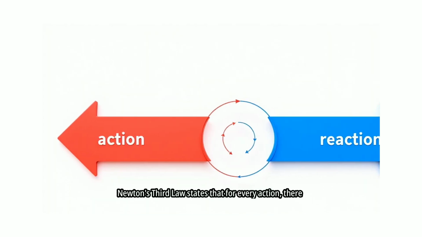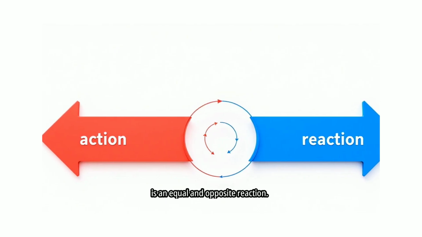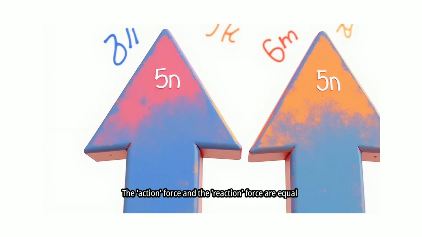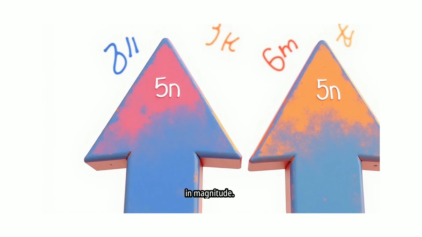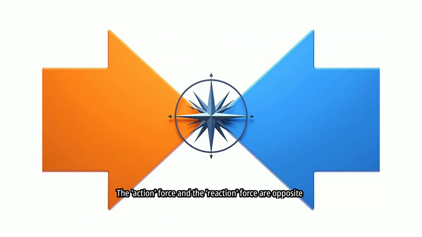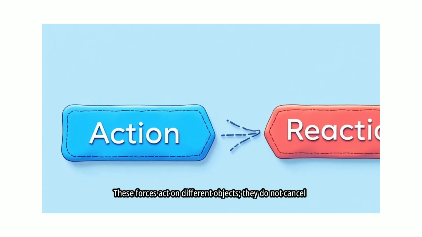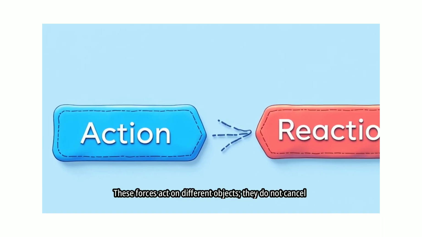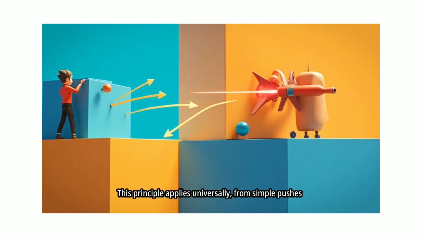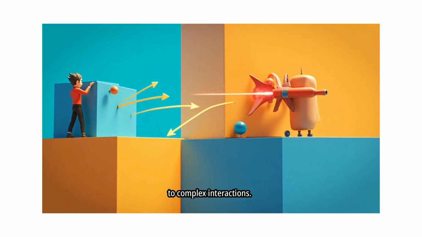Newton's third law states that for every action, there is an equal and opposite reaction. The action force and the reaction force are equal in magnitude. The action force and the reaction force are opposite in direction. These forces act on different objects. They do not cancel each other out. This principle applies universally, from simple pushes to complex interactions.